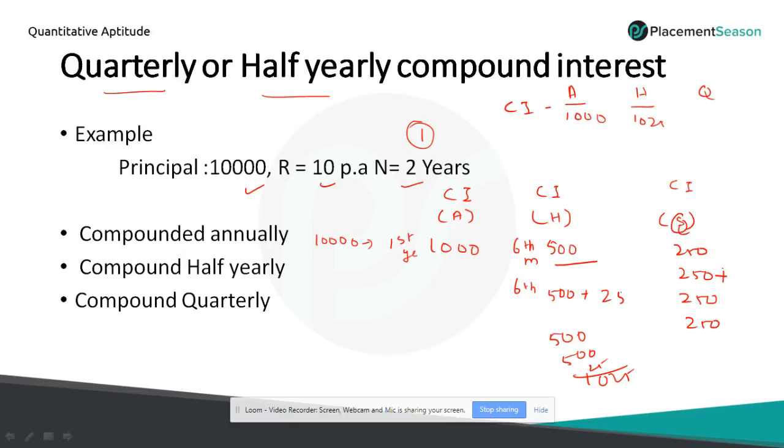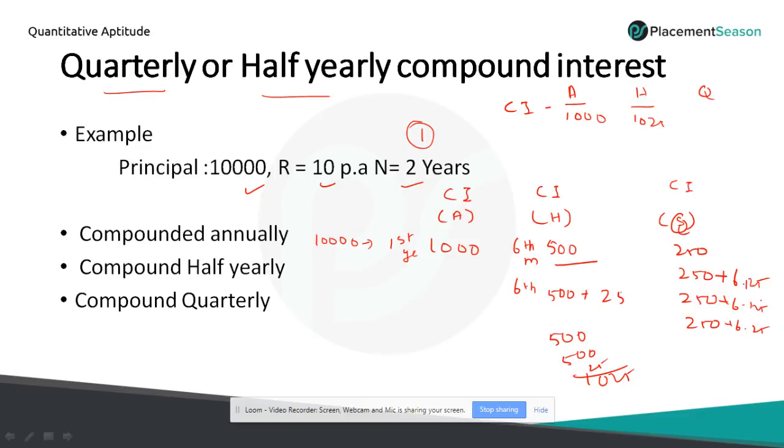So in the second quarter we'll get the interest for this 250 also. So 250 at 10% means 25, and if you divide it by 4 you will get 6.25. That the value goes into decimals.